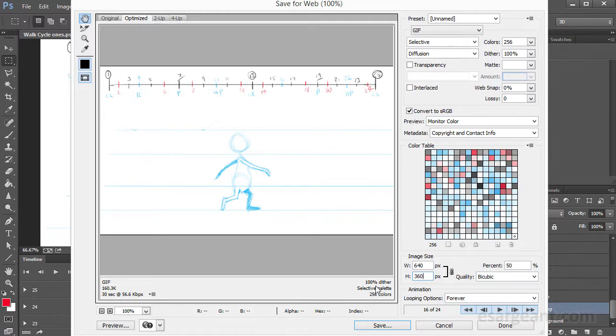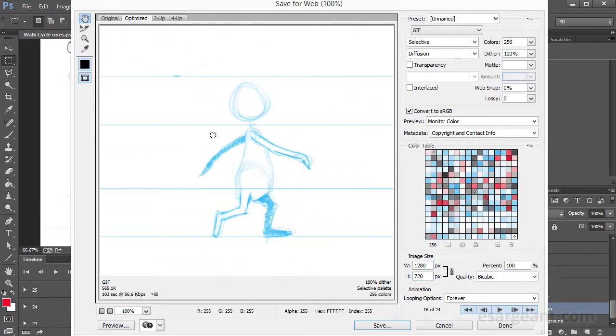So we can see that we're looking at this at 100%, and we can see that the method used to downsize this has been bicubic, and you can set those accordingly. In this case though, I'm going to leave this at the original file size. So I'm going to put this back up to 1280 by 720, 100%, and bring this back up to my preview area.